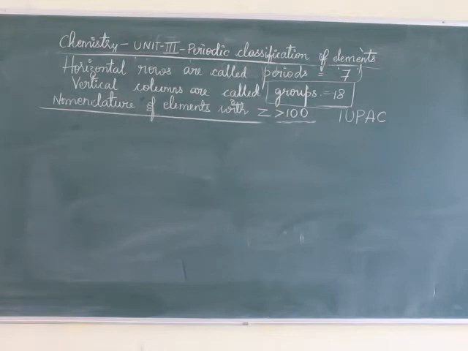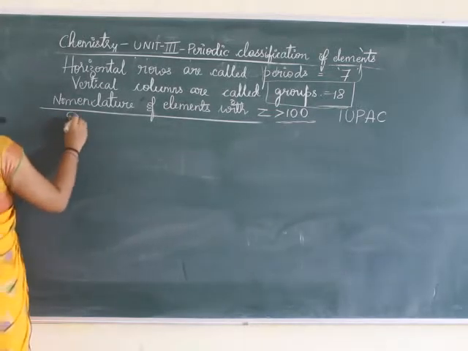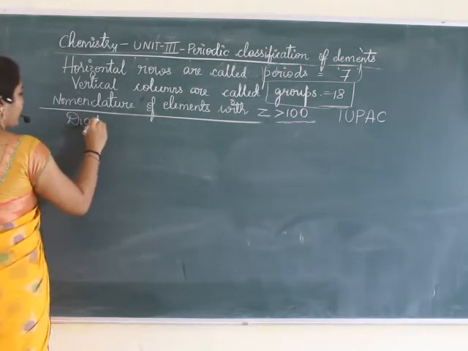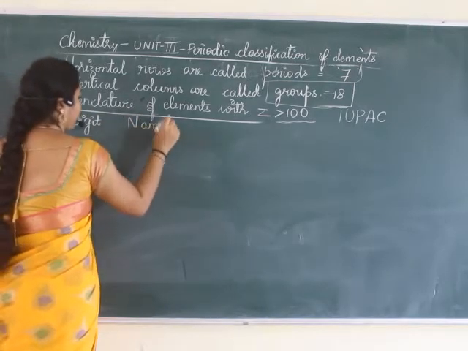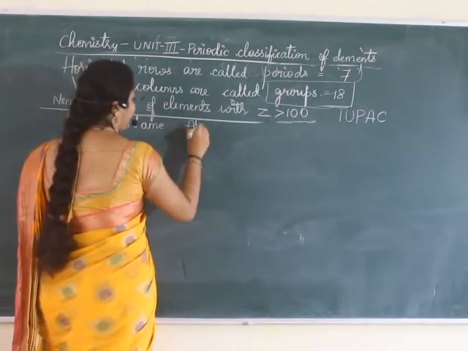So here you should make columns: digit, name and abbreviation.